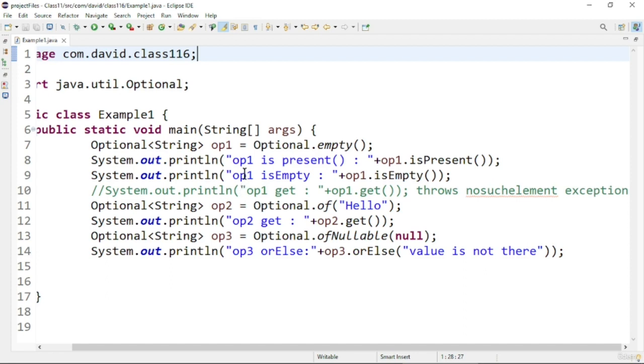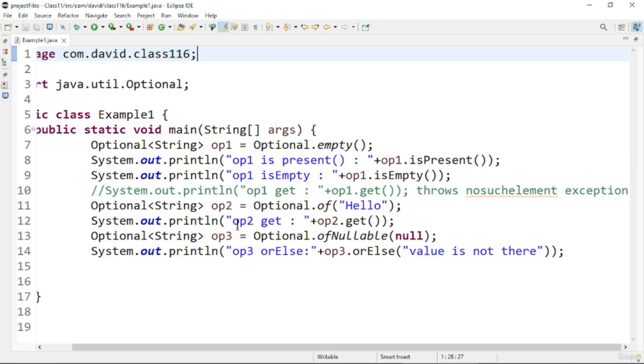In the code above you can see I have commented out this line, because if you try to get an element which is not present in an empty object, it will throw a NoSuchElementException. Finally, in the program I am using the static method ofNullable of the Optional class to initialize a value, and there I am passing the null value.